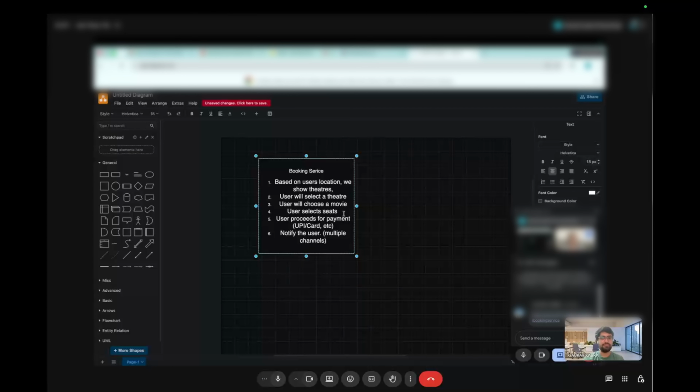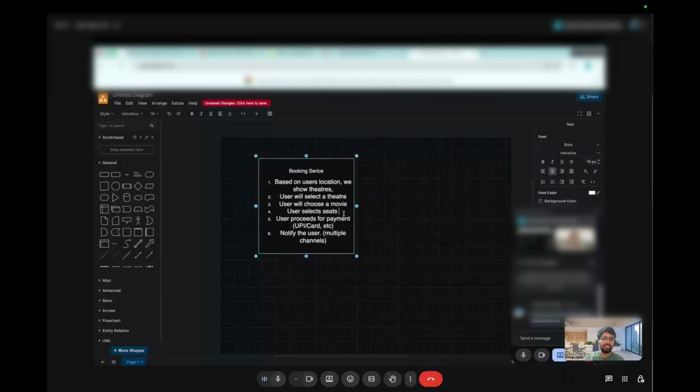But before we click on proceed, do we handle the grayed out part there, locking the seat? Because the user can just keep on selecting as many seats as they want, wherever they want. But until they click on proceed, that means they have not locked any seat. So what I'm thinking is, whenever the user is selecting, we don't do anything. But if they click on proceed, then we have to lock the seat for some time. Makes sense. Yeah, right.